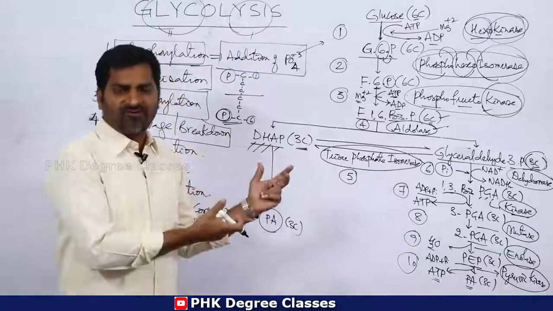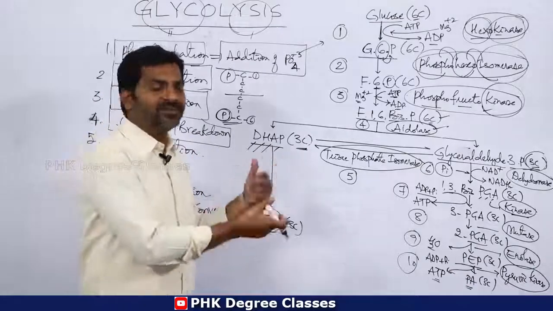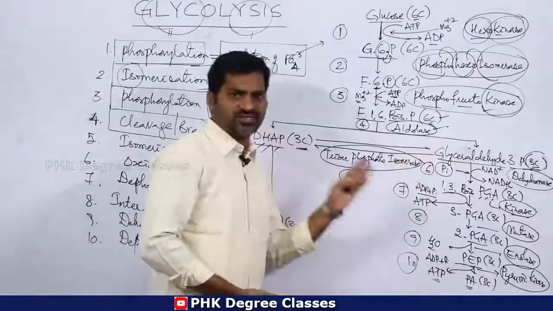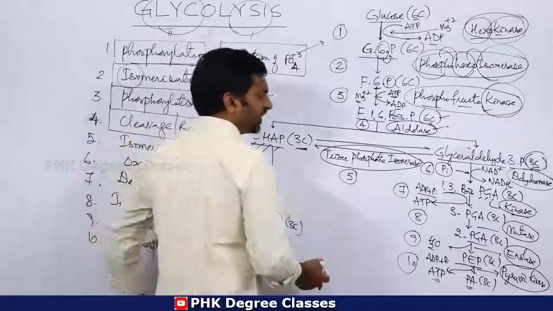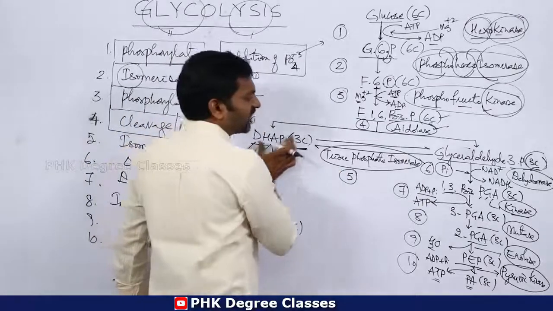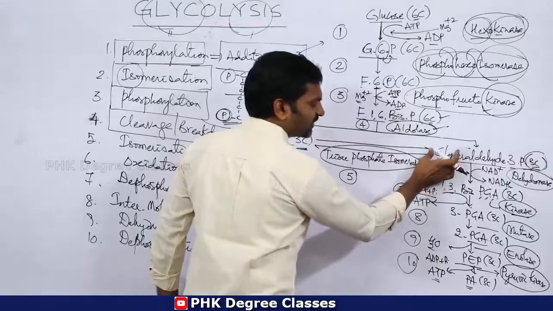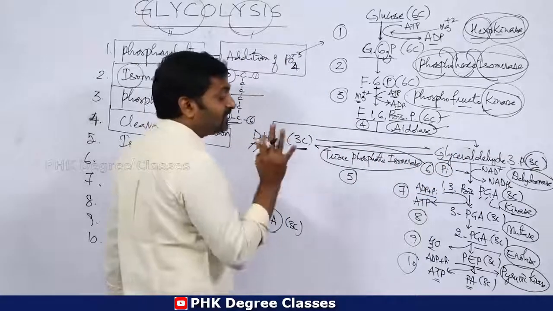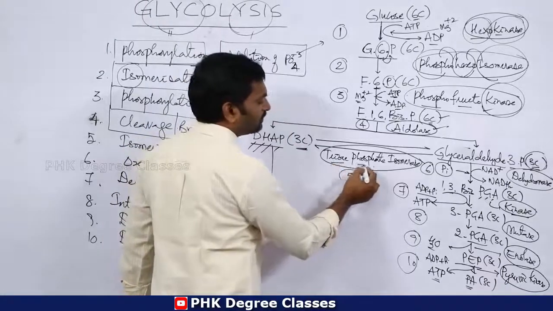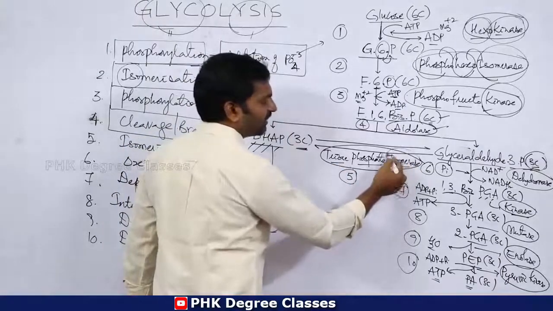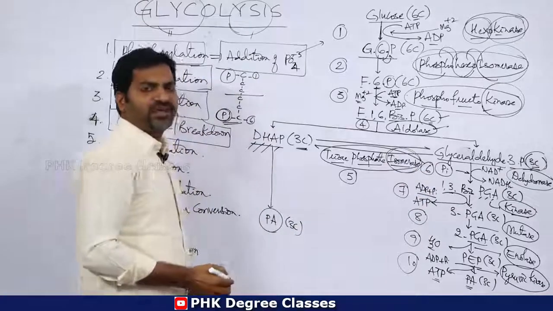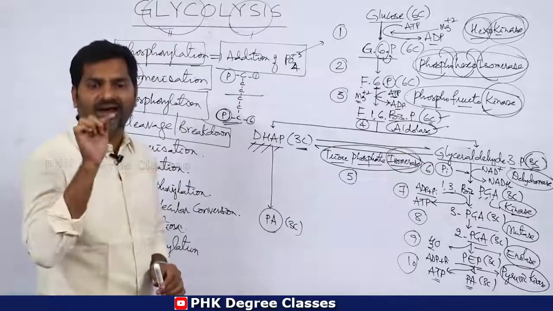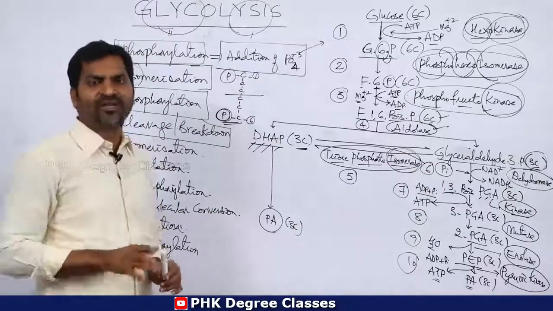Okay, let's see what type of reactions will be seen in this particular process. Then come to here. DHAP converts into glyceraldehyde 3 phosphate, and glyceraldehyde 3 phosphate converts into DHAP in the presence of triose phosphate isomerase. Remember, whenever isomerase comes, there should be a process called isomerization.